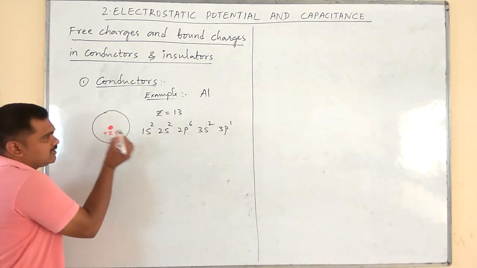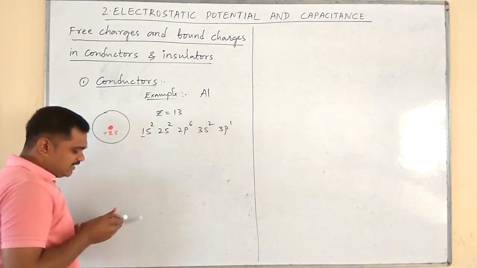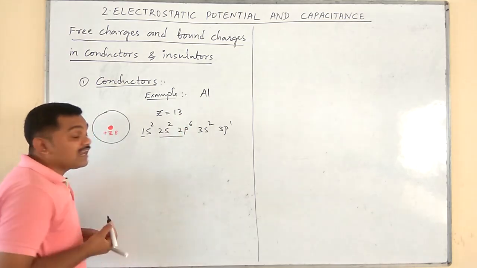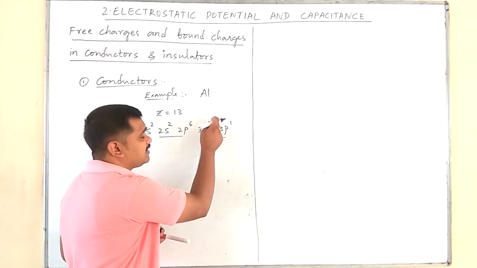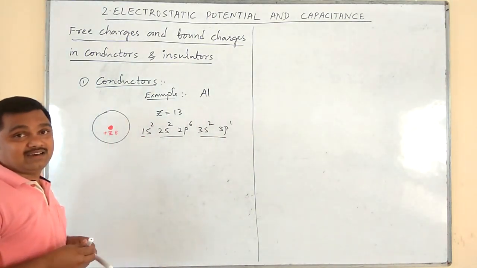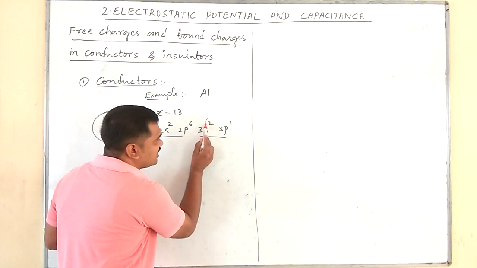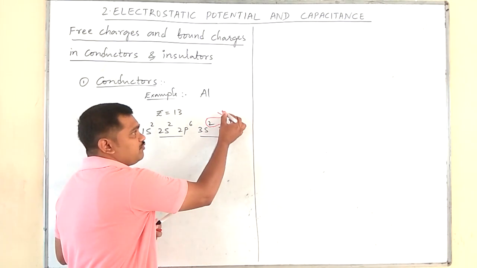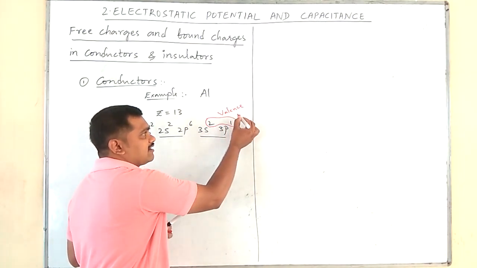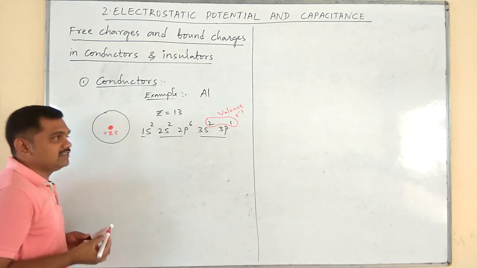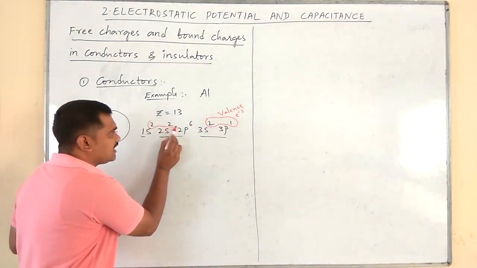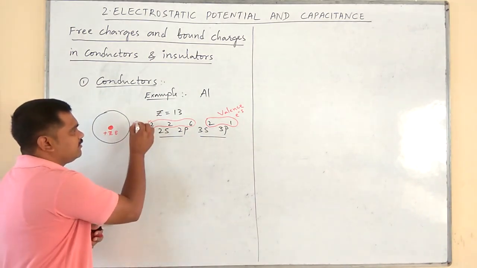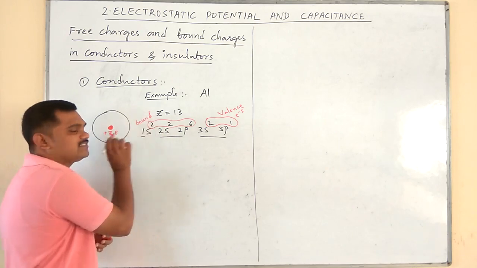See, this is the nucleus. In the first orbit, we can find 2 electrons. In the second orbit, we can find 8 electrons, whereas in the third orbit, we find only 3 electrons. These 3 electrons are present in the outermost orbit, the third orbit, and they are termed valence electrons. The electrons present in the inner orbits are the bound charges here.